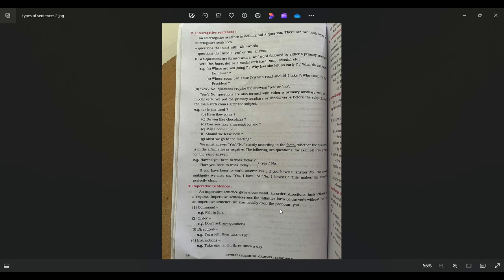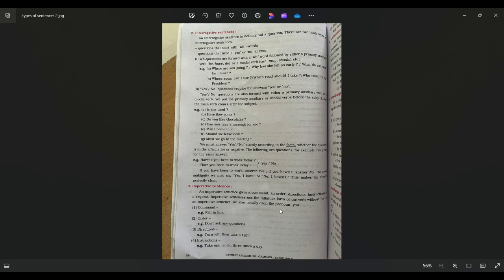Okay, for example, who called me, that is okay. But when you are asking a question with where do you stay, we don't just put another word, we put a helping verb. Where do you stay? Stay is the main verb, do is the helping verb. So the auxiliary verb should be followed immediately after the WH word.